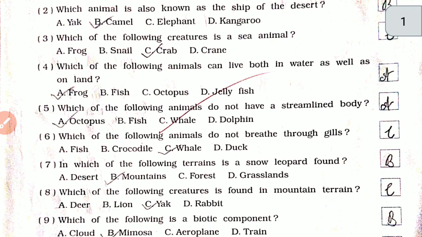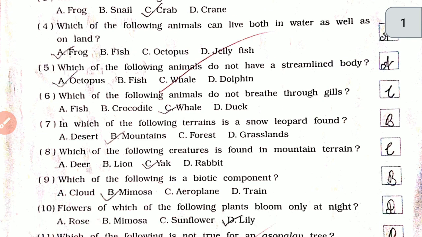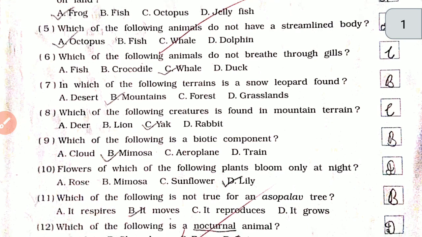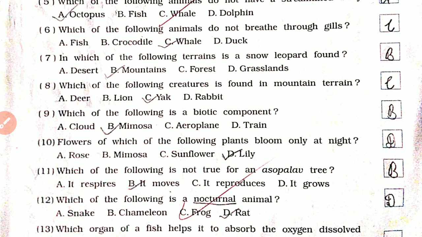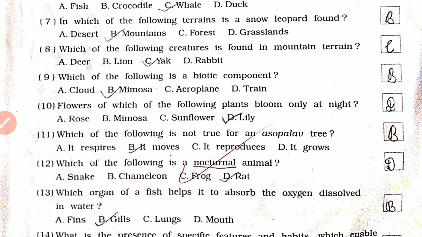Camel. Third, which of the following creatures is a sea animal? Crab. Fourth, which of the following animals can live both in water as well as land? Frog. Fifth number, which of the following animals do not have a streamlined body? Octopus. Sixth number, which of the following animals do not breathe through gills? Whale. Seven number, in which of the following terrains is a snow leopard found?